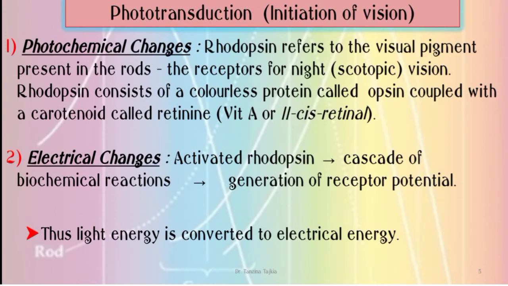Rhodopsin is the visual pigment in rods, which consists of a colorless protein called opsin coupled with a carotenoid called retinene, or vitamin A, or 11-cis-retinal. Activated rhodopsin goes through a cascade of biochemical reactions which generate receptor potential. Thus, the light energy is converted into electrical energy.